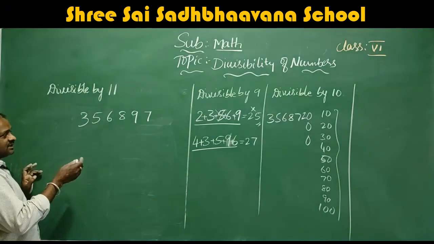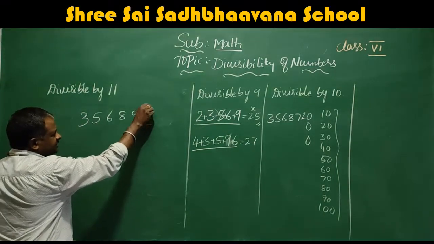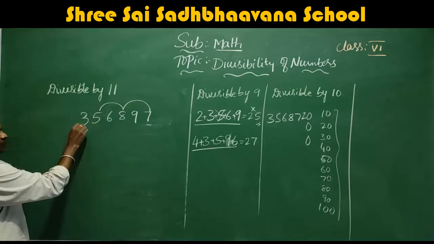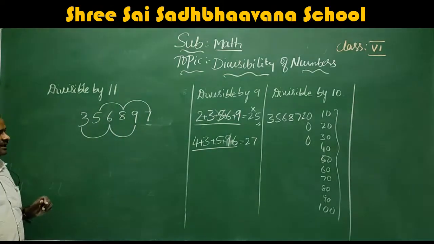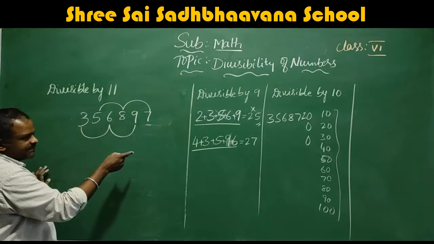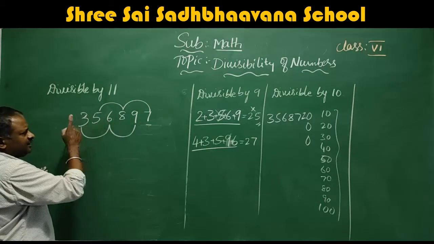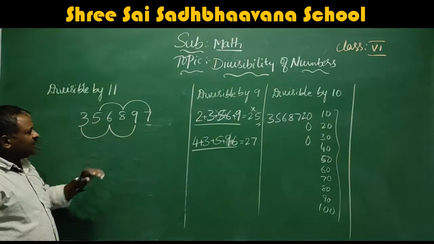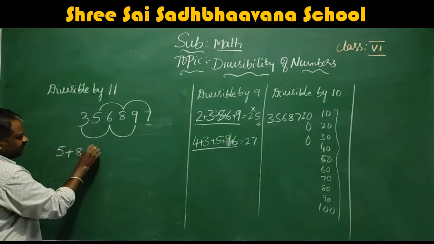First, consider the odd digits and the even digits. I will put the arrow. This is odd, even, odd, even, odd, even. Now add the odd digits: 5 plus 8 plus 7.